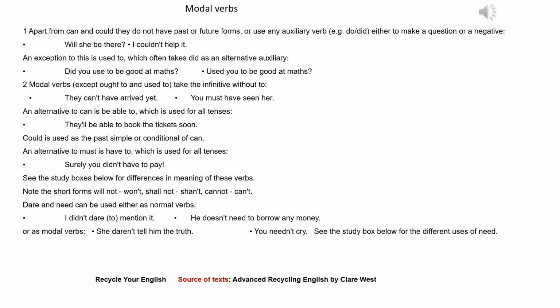Modal verbs. 1. Apart from can and could, they do not have past or future forms, or use any auxiliary verb, e.g. do, did, either to make a question or a negative. Will she be there? I couldn't help it. An exception to this is used to, which often takes did as an alternative auxiliary. Did he use to be good at maths? He used to be good at maths.